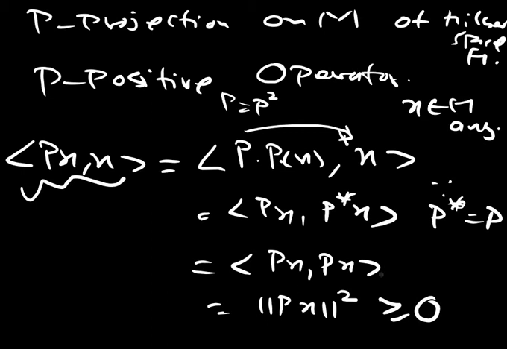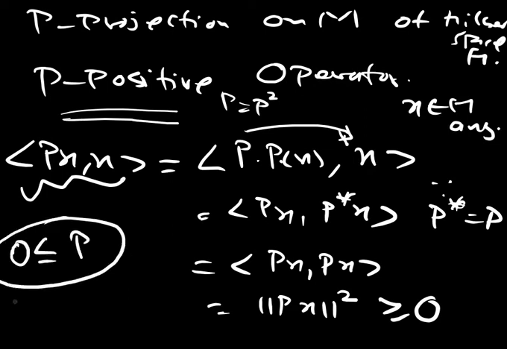So what we have is that this is always non-negative. So for a self-adjoint operator, this value is always real. Not only that, but it is also non-negative. So it is what kind of operator? It's a positive operator. So P is a positive operator. So what we get is that 0 is less than or equal to P in that notation. In other words, inner product of 0x comma x is always less than or equal to inner product of Px with x. This is always 0. So the point is that this holds for all x belonging to H.